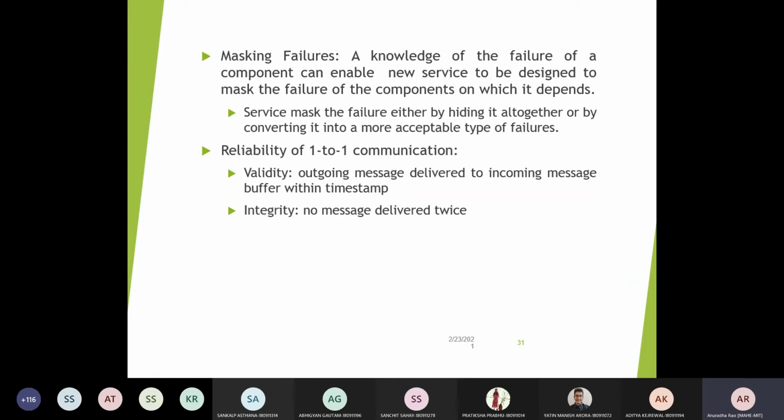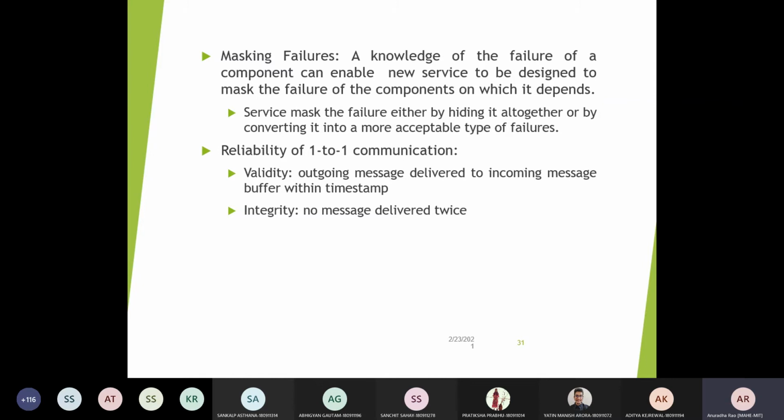In the second case, converting it to a more acceptable type of failure. As I said, in real-time systems where timing constraints are very high, you have two kinds of real-time systems: hard real-time systems and soft real-time systems. In a hard real-time system, there is no way you will escape it. You will have to achieve that within the deadline. Otherwise, the consequences will be hazardous.